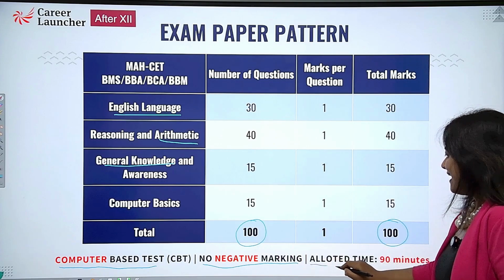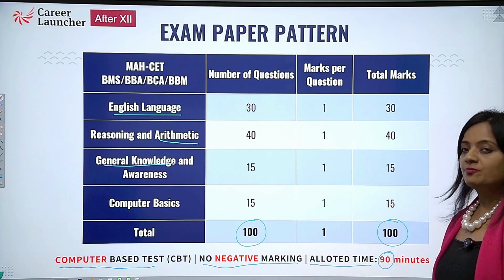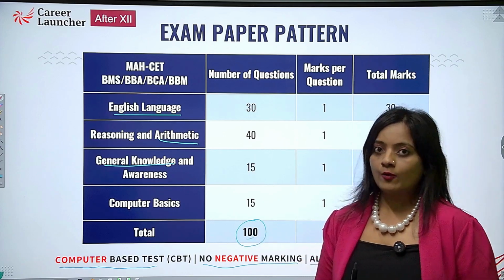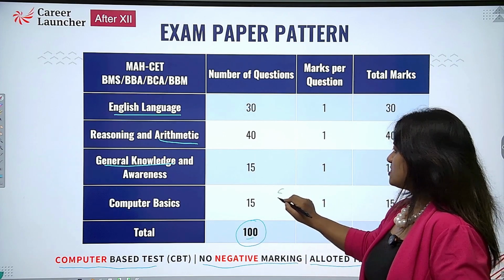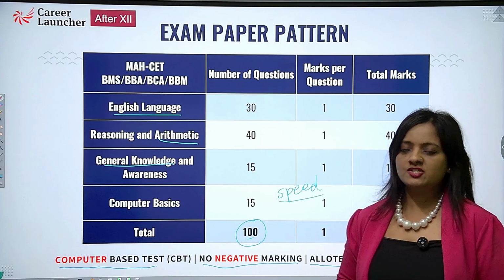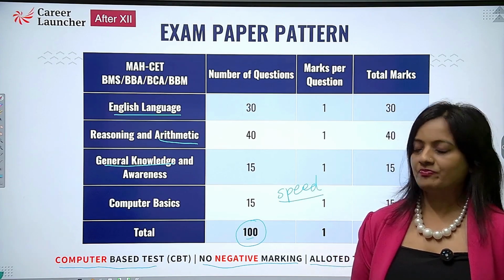The allocated time is 90 minutes. That means in 1.5 hours you need to complete 100 questions. So this loudly says that the examination is a speed based examination, and practice will make a very big difference to score better in the exam.